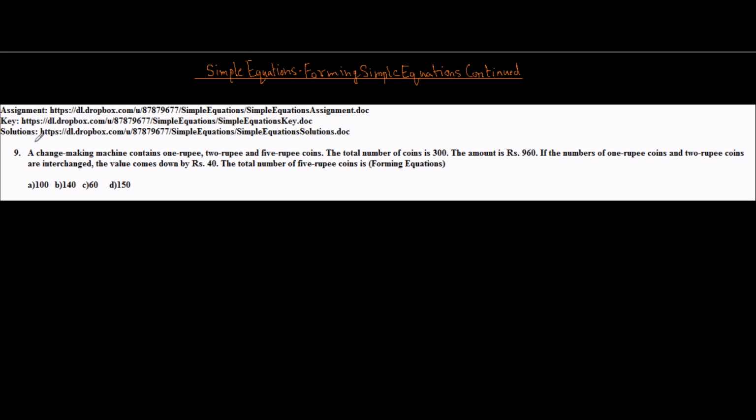Once again I am taking up an assignment problem. This is the ninth problem in the level 1 of the assignment, which is available at the following link. The one which I am underlining now, that is